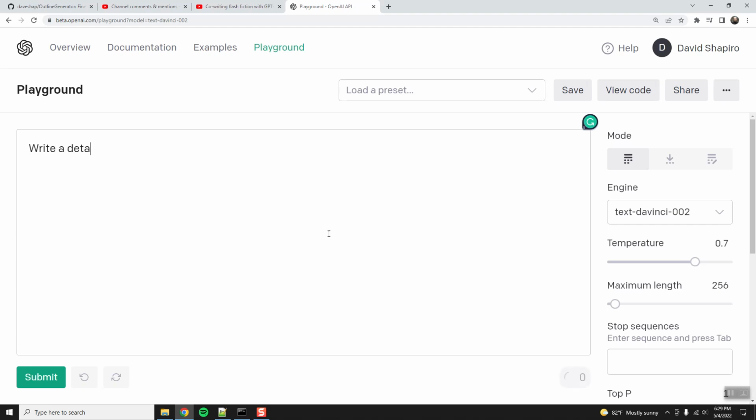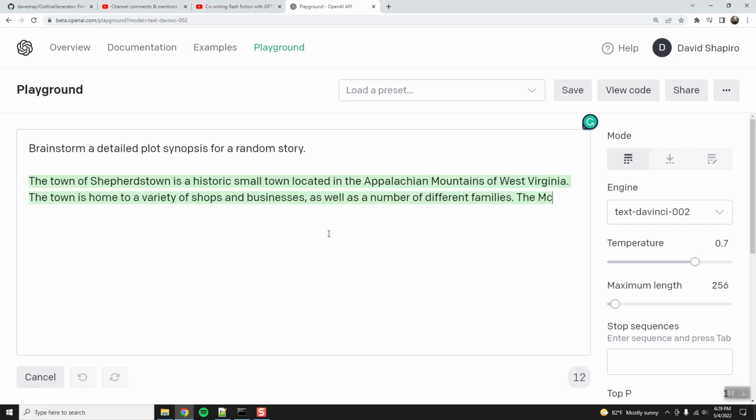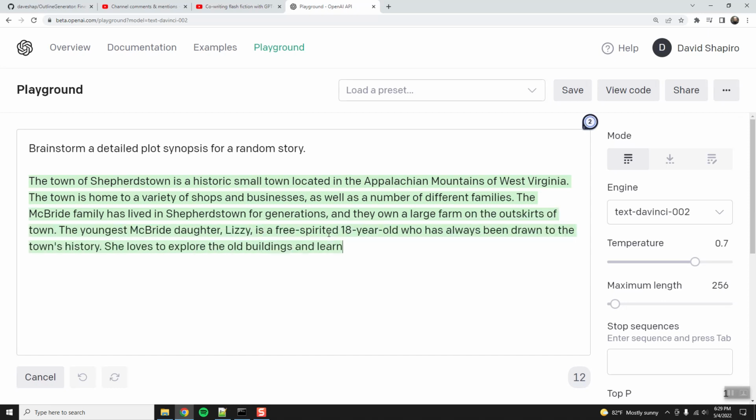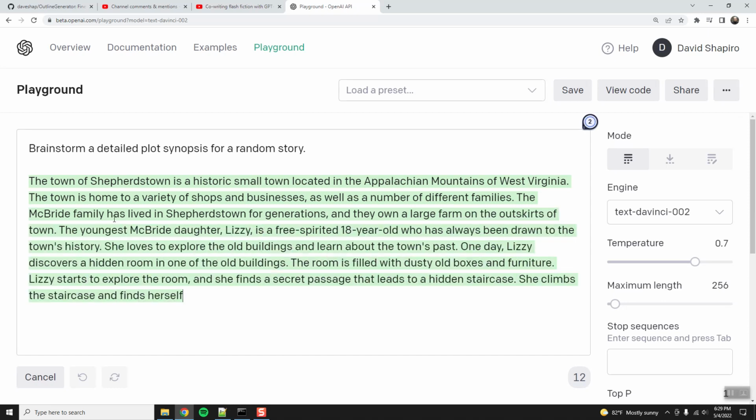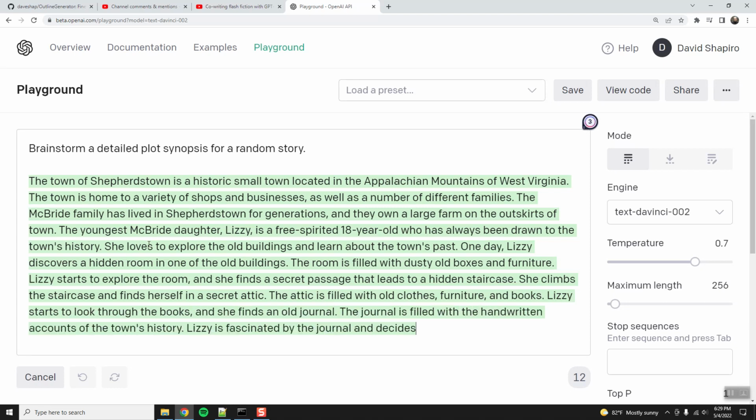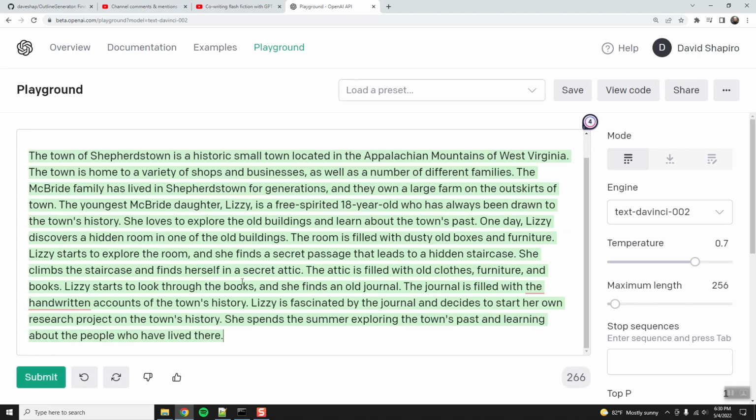Write a detailed, no, not write, imagine, no, brainstorm, there we go. Brainstorm a plot synopsis for a random story. Let's say detailed plot synopsis. And let's just see what that does. The town of Shepherdstown is a historic town located in the Appalachian mountains. Sorry, I'm trying to read too fast. This is great. Okay, keeps going. Okay, perfect.